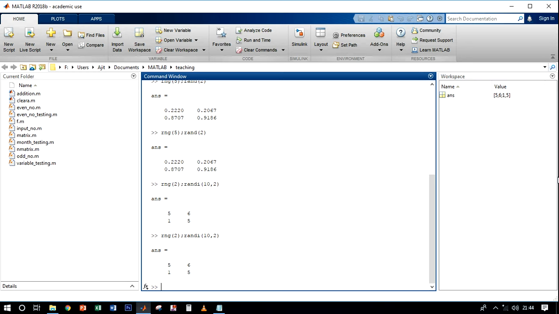The benefit of this is that when you want the same numbers for testing your program, you will get n number of random numbers. Actually the same numbers, I have to say that.